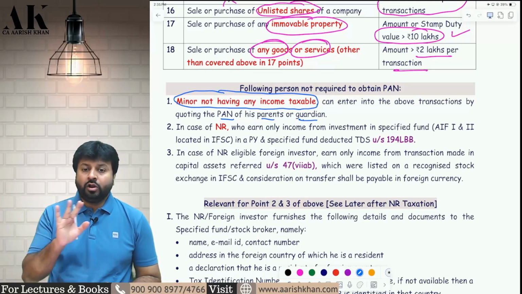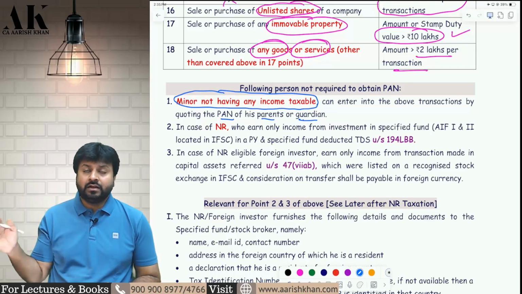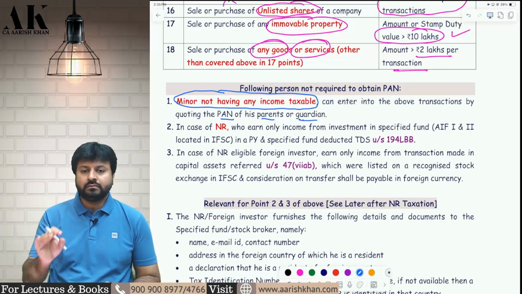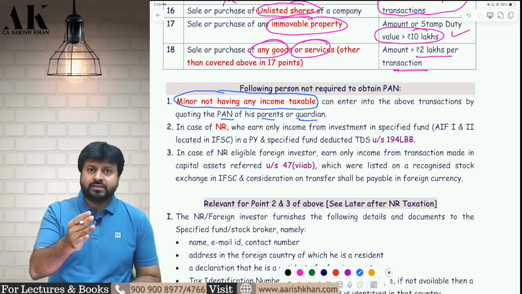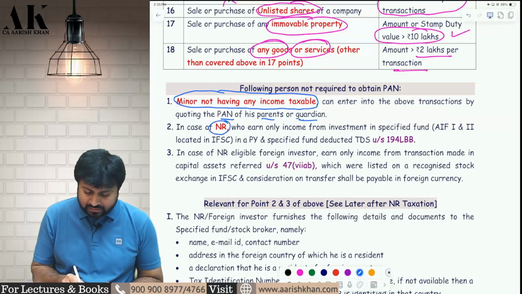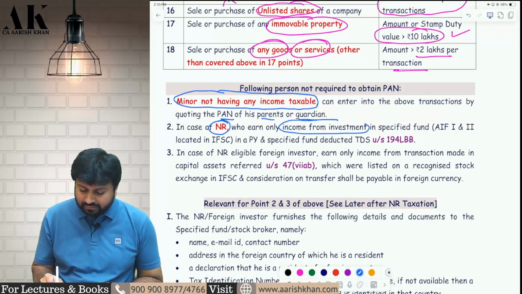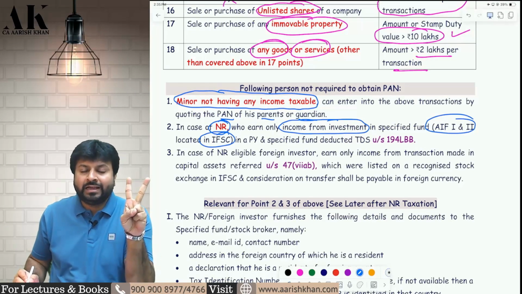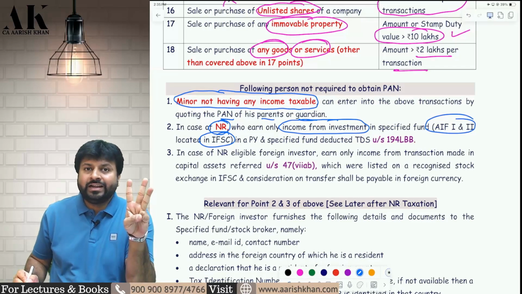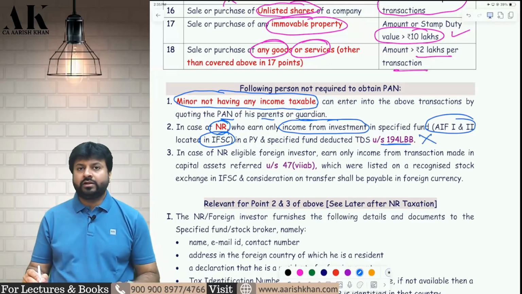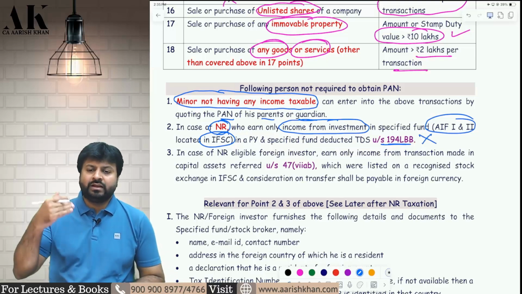So a minor not having a taxable income can do the above transaction with the PAN of parents or guardian. Now the second one is something which you have just seen in 139, the non-resident who was exempted. Suppose there is a non-resident who only earns income from an investment fund. Remember AIF, which is located in IFSC, a non-resident who only earns income from AIF located in IFSC, whose TDS is deducted under 194LBB, is not obligated to obtain PAN. He is not obligated to file the return also.